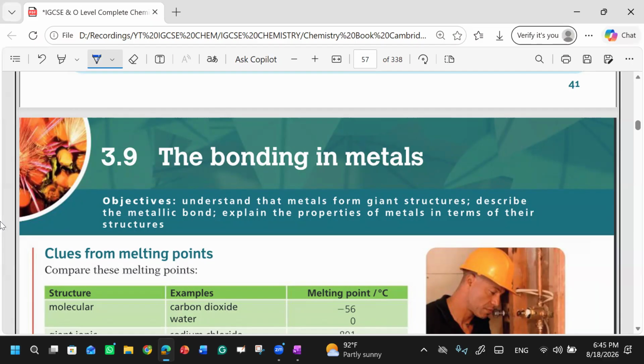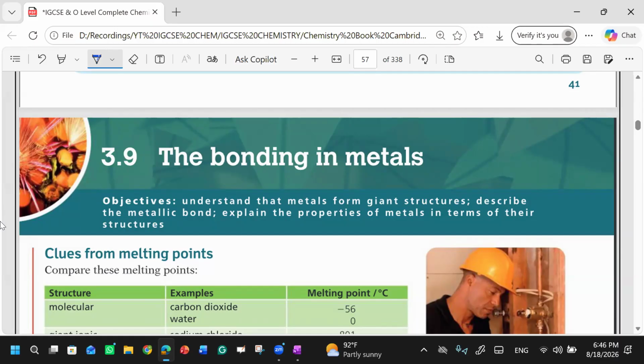Simply, if someone asks you what a metal is, a metal is basically a solid, shiny, and good at conducting heat and electricity. You can say metals are a type of elements. We have different types of elements in the periodic table. Among them, some are metals, some are non-metals, and some are metalloids.